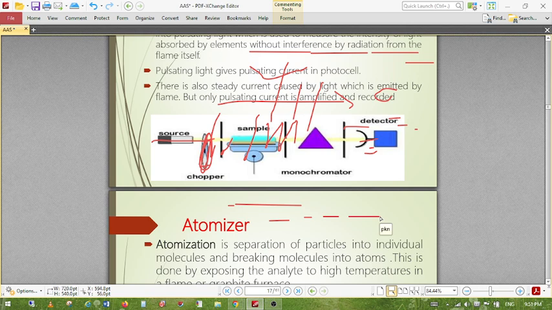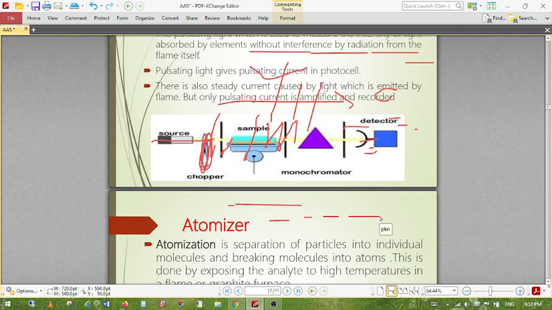Monitoring the environment means finding out the level of various elements in rivers, sea water, drinking water. That is, what the sodium and potassium levels are, what the heavy metal levels are, the arsenic level. We must use AAS; without AAS, that cannot be done. For clinical analysis, for example blood and urine tests, we have to use this kind of AAS.